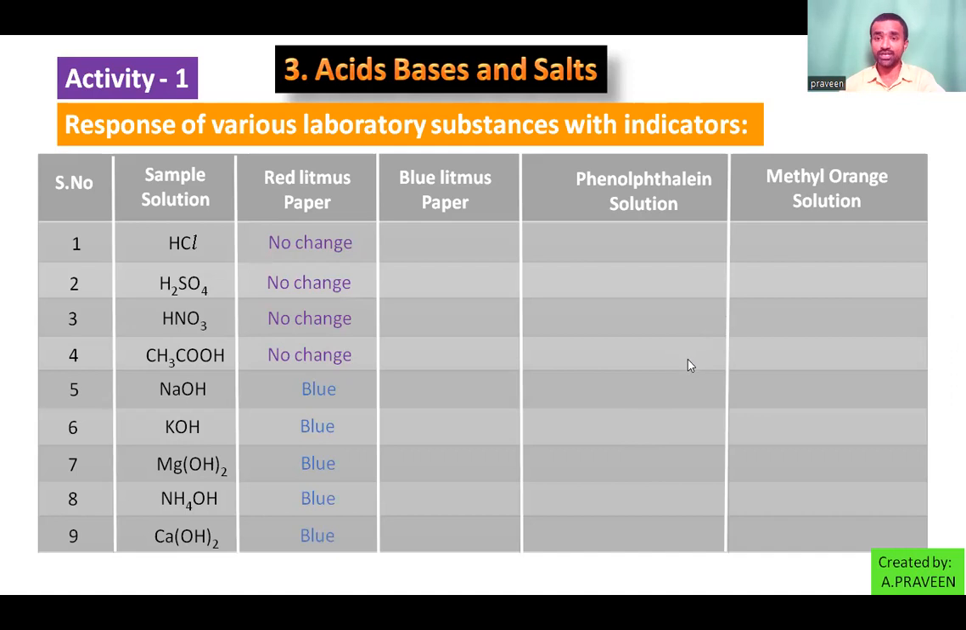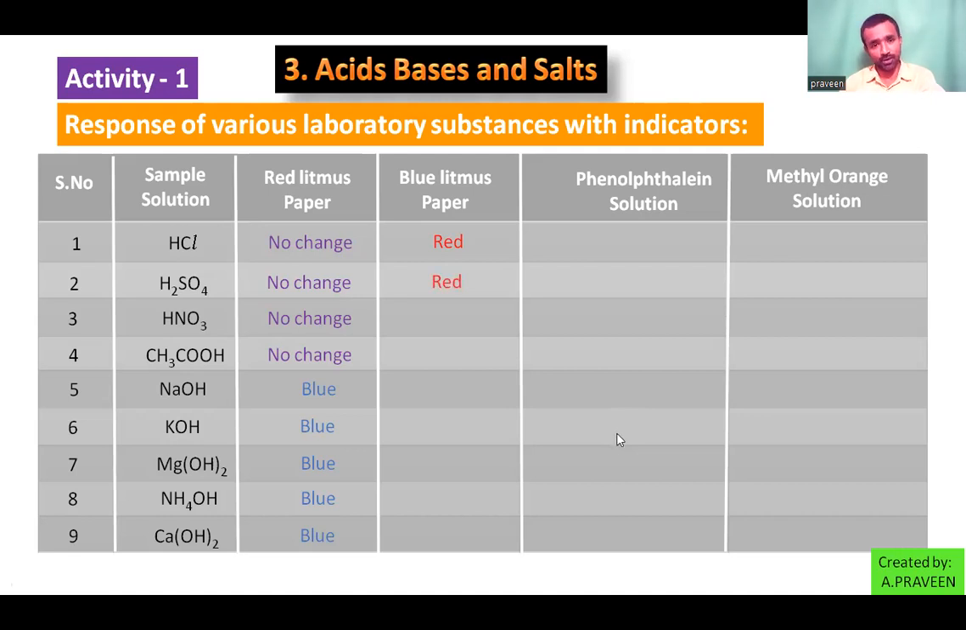Next, I am changing the litmus paper to blue. Using blue litmus paper, introduce it into HCl solution. Now I am going to observe the blue color changing into red color. Blue litmus paper introduced into the HCl solution changed into red litmus color. Then again take a new blue litmus paper and introduce it into sulfuric acid. Again you will notice that it changes into red color.